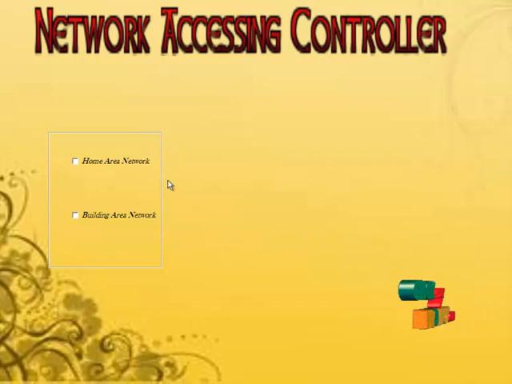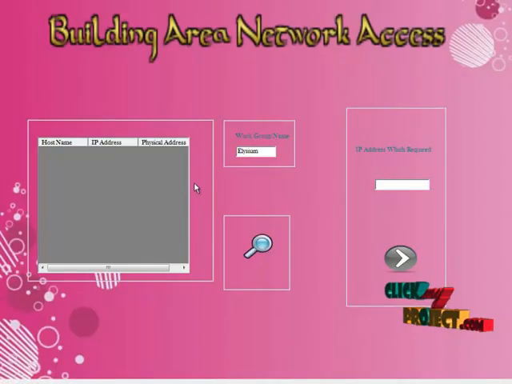Here I have considered the two areas of network, that is one is a home area network and another one is a building area network. When I go with a building area network, here I am considering the whole network, that is the whole IP address of the network. When I click on the search button, the information will be fetched from the smart grid, and the information will get loaded here. That is a work group, and from that work group the whole building area network will get connected.